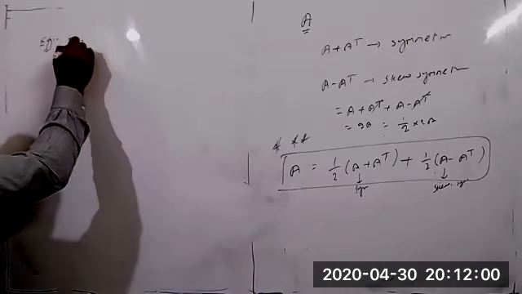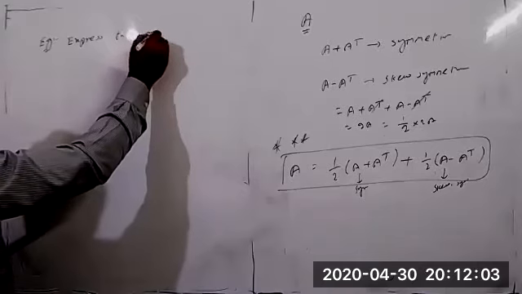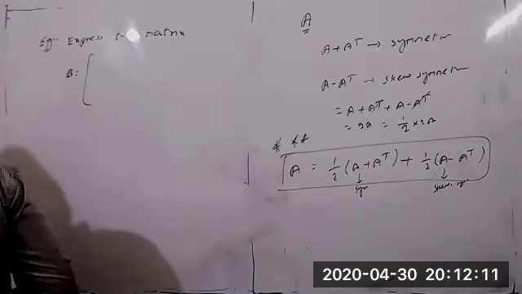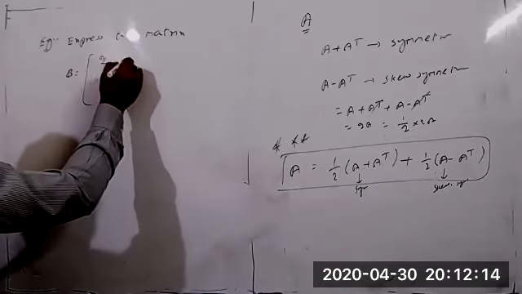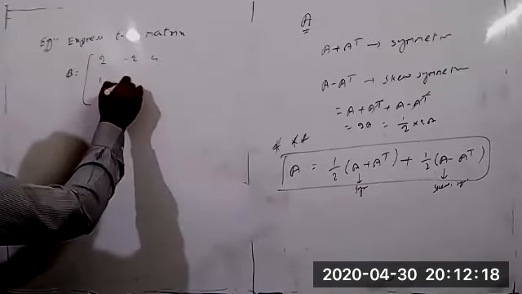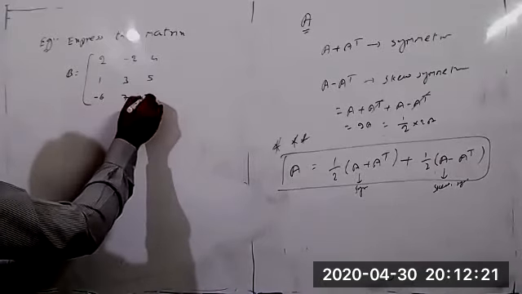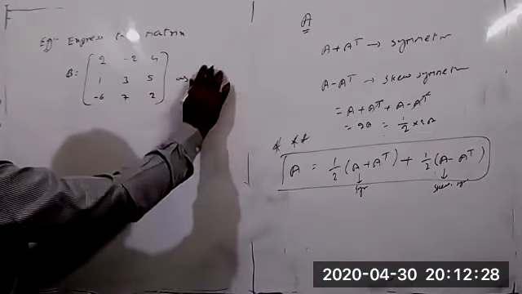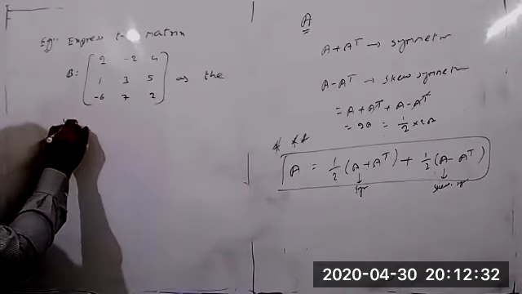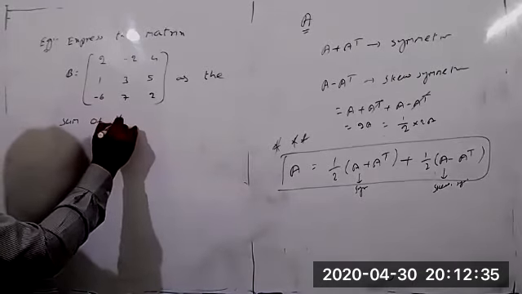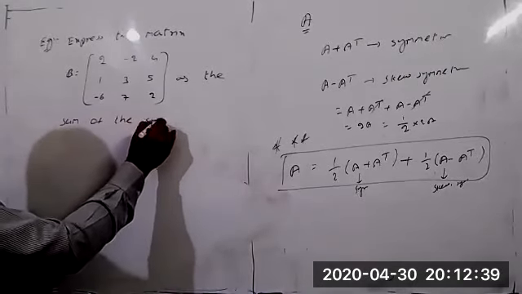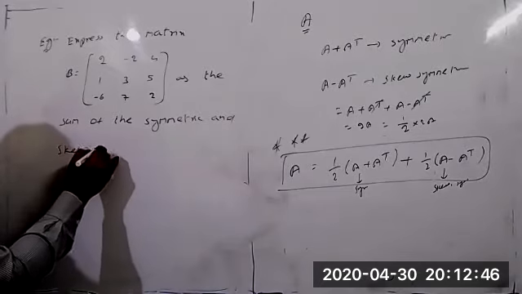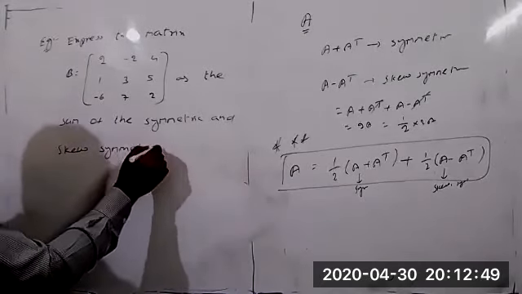Example: express a matrix B equal to 2, minus 2, 4, 1, 3, 5, minus 6, 7, 2 as the sum of a symmetric and a skew symmetric matrix.